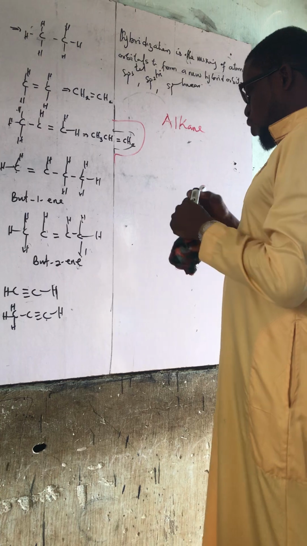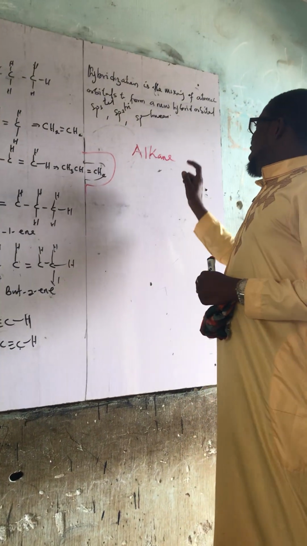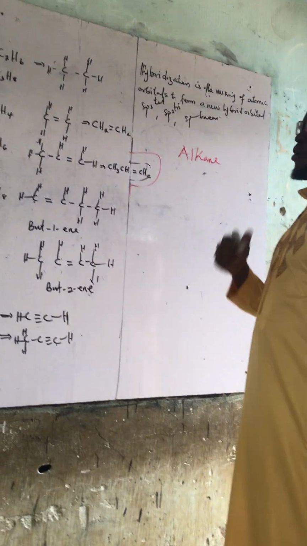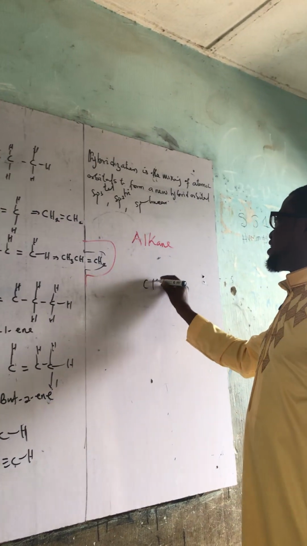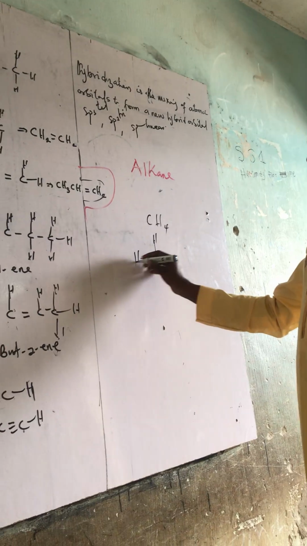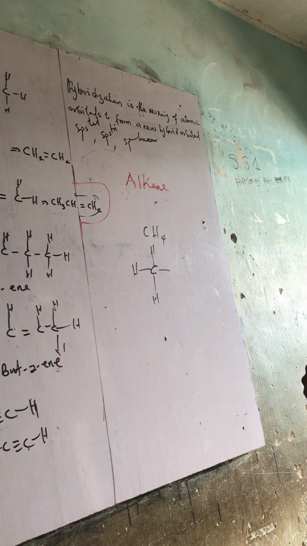What we need to know about an alkane is that it is a saturated hydrocarbon. What do you mean by the word saturated? The first member of the alkane family is methane, and that is CH4. You can see that the hydrogen is balanced, and that's why we call it a saturated hydrocarbon.